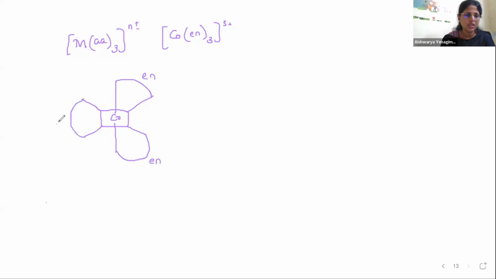Here these two donor sites, I can write it as En. What I'm trying to tell here is ethylene diamine, NH2 CH2 and here CH2 NH2. Instead of writing all this picture, I've just shown it like this.